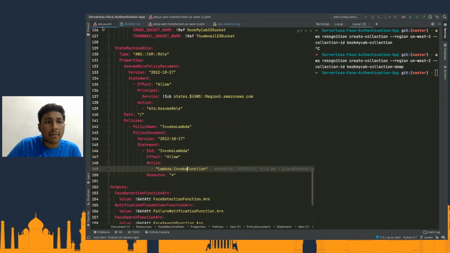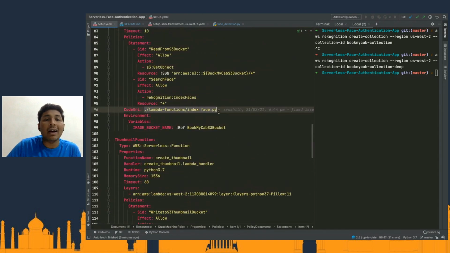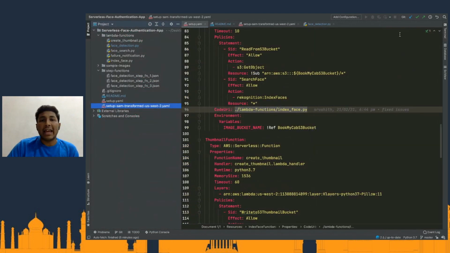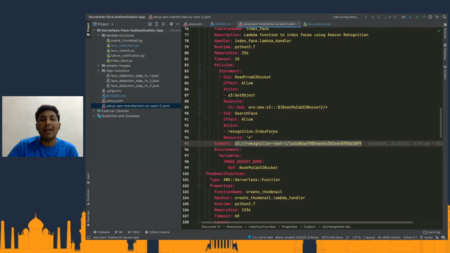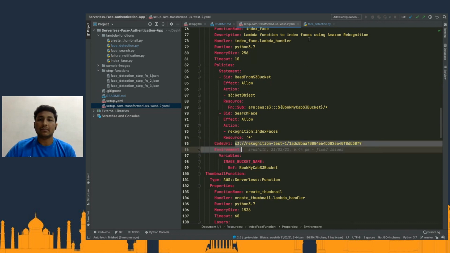Essentially, if you guys remember, in the setup.yaml file, I had my code URI as a path to my local folder structure, whereas in this output template file, it just gets converted into an S3 location, so that whenever the Lambda function gets created as a part of the CloudFormation deployment, it knows where to get the code from. That is the only difference. That's why we use the package command. The package command uploads the content into the S3 bucket and replaces the code URI here.